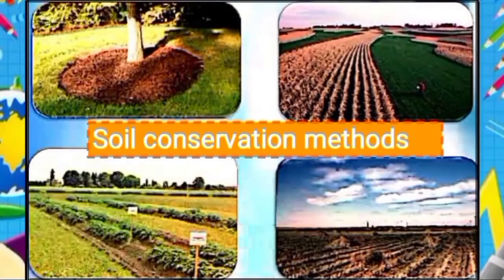Now let's understand soil conservation and its methods. Protection of soil from erosion is known as soil conservation, and there are certain steps that we can take to conserve soil. Soil conservation can be done by planting new trees and plants.